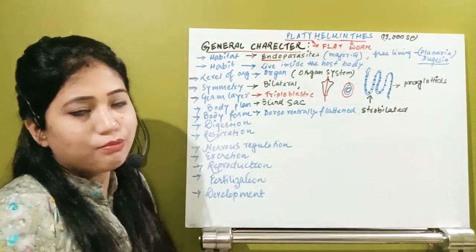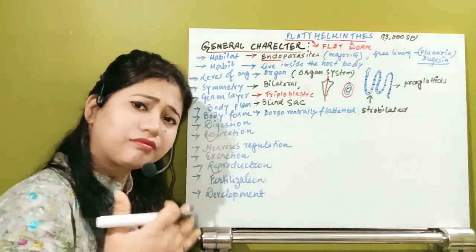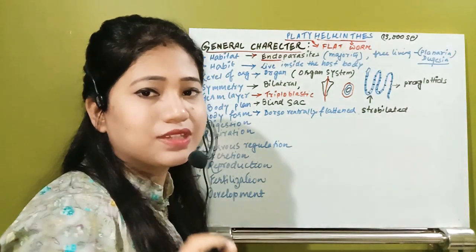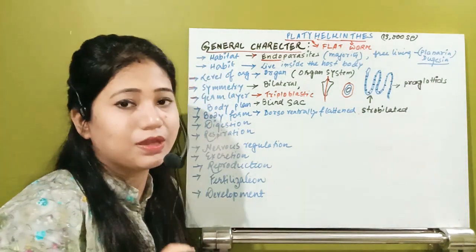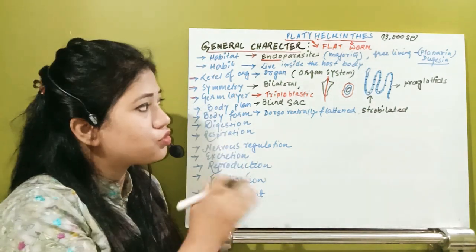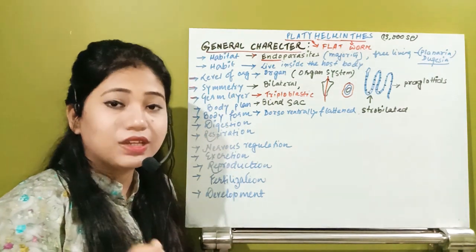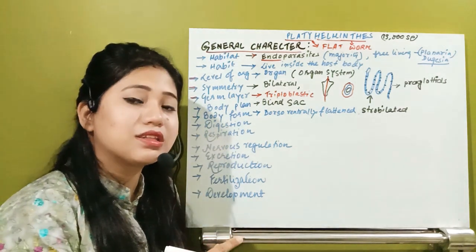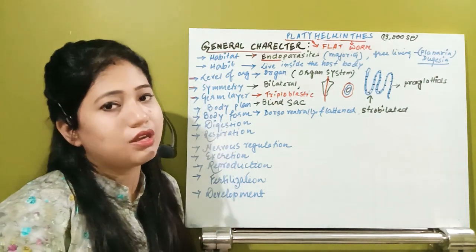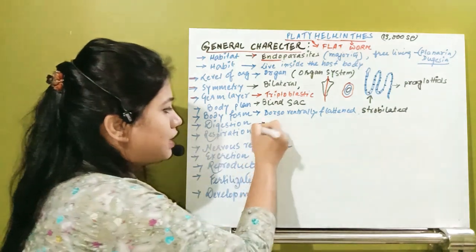So that is about their body form: they have a dorsoventrally compressed body. Second, they have some false segments. This is also known as strobilated, and those false segments are known as proglottids. Why can we not call it a truly segmented animal? Because each segment does not bear the repeated organ. Now come to the next point, their digestion.